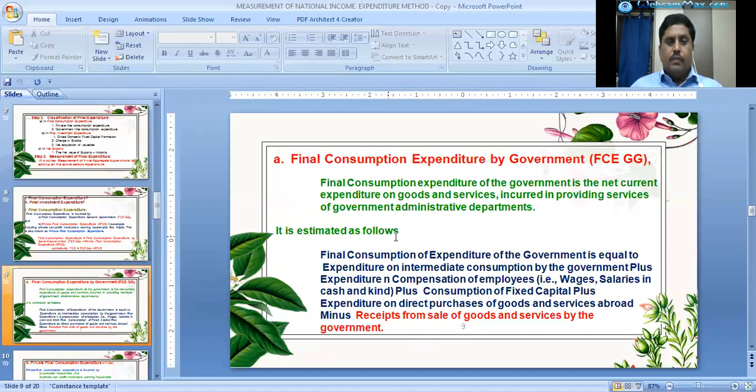It is estimated that final consumption expenditure of government is equal to expenditure on intermediate consumption by the government plus expenditure on compensation of employees, that is salaries in cash or kind, plus consumption of fixed capital, plus expenditure on direct purchases of goods and services abroad, minus receipts from the sale of goods and services by the government.